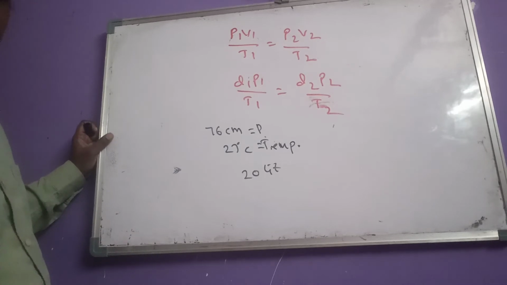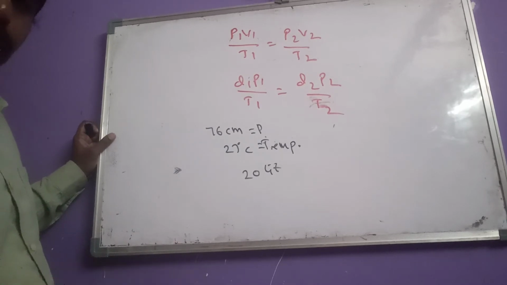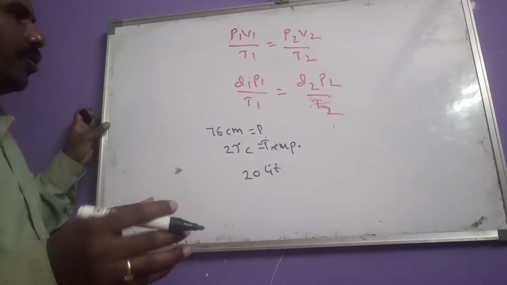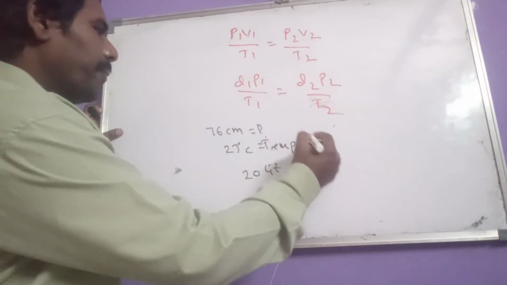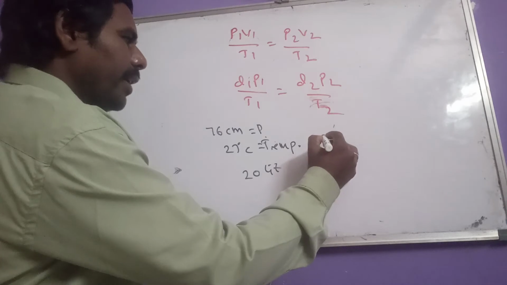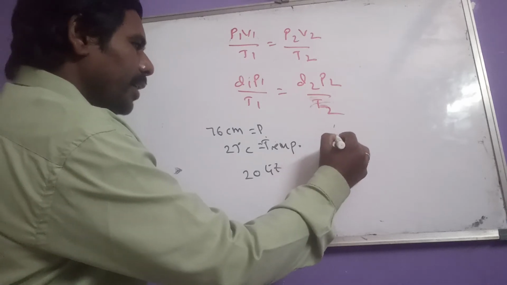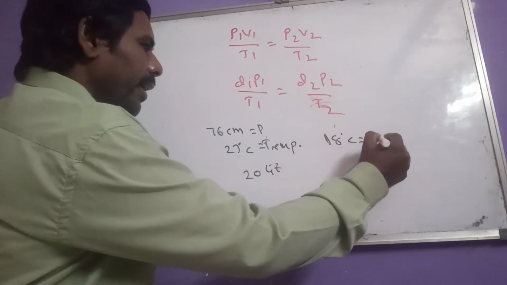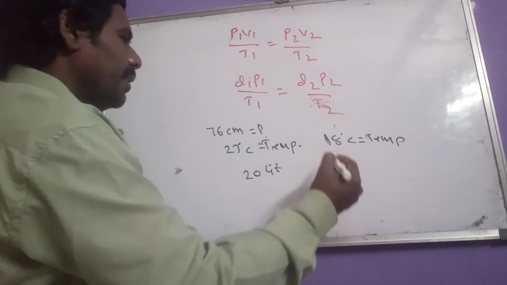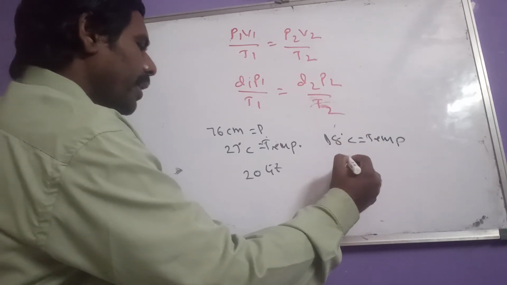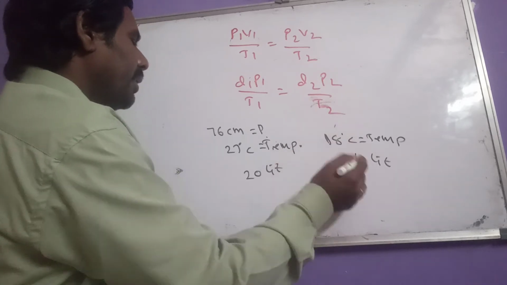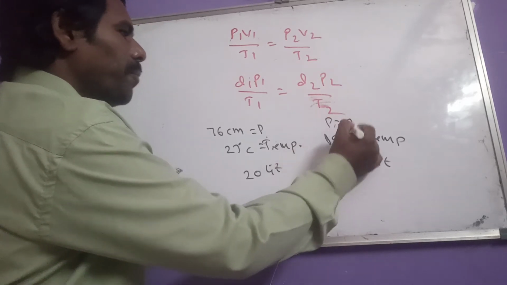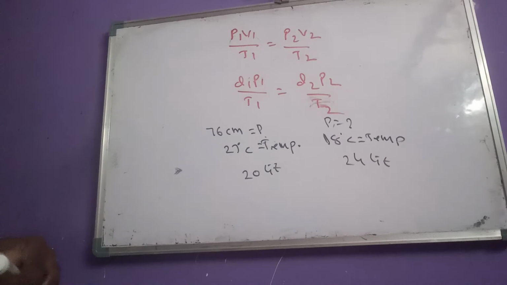They can ask pressure or volume also. So what should be its pressure at a height where the temperature is 18 degrees centigrade, and here the volume is 24 liters? So at those conditions, what should be the pressure? Like that they give the questions.